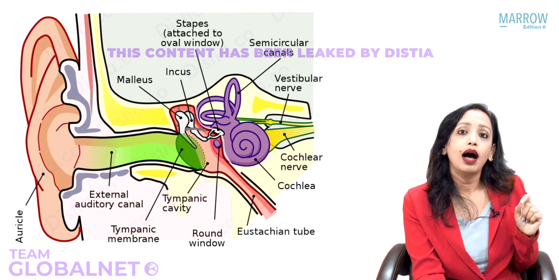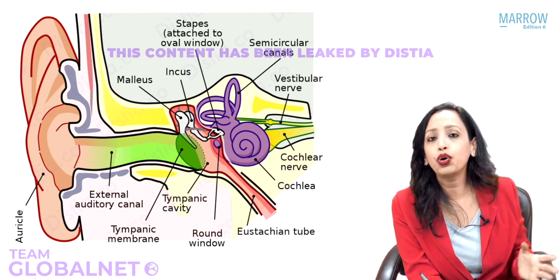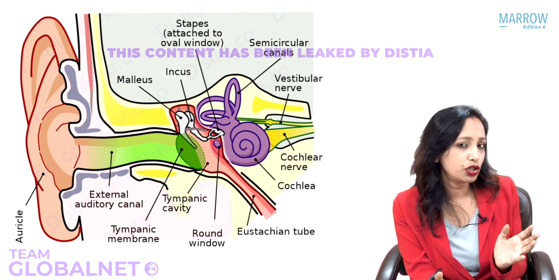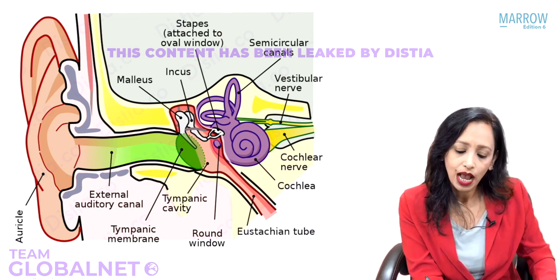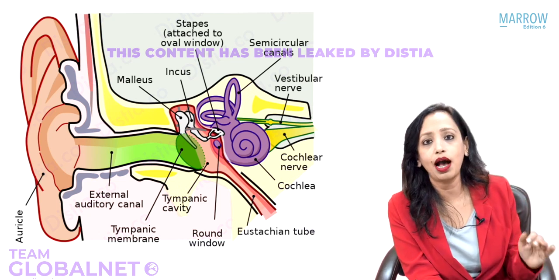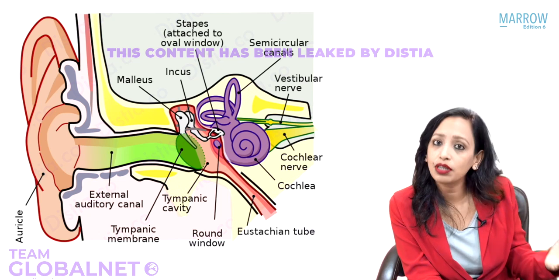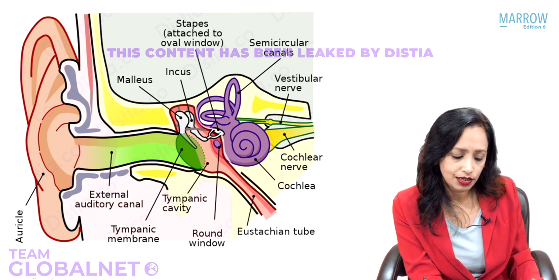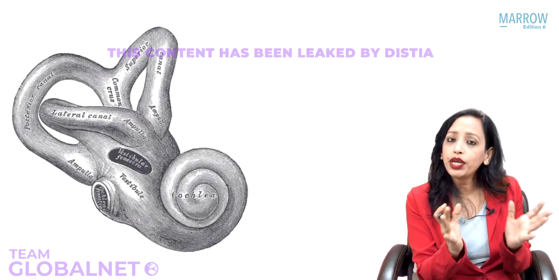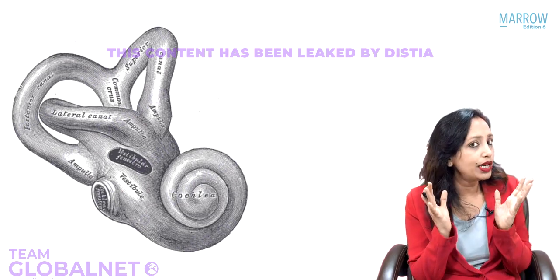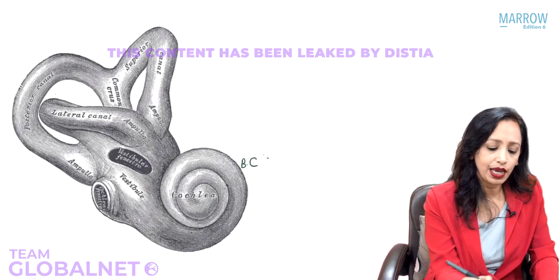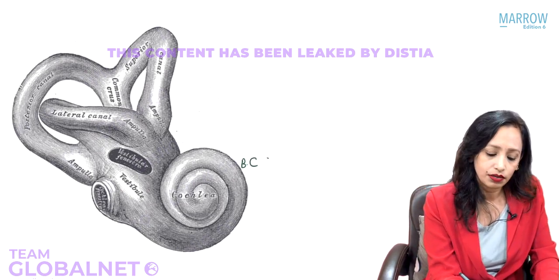So now, the picture that I showed you was an oversimplification of the actual picture of the inner ear. Now let us see how actually the semicircular canals look like. The semicircular canals, I told you, are named according to which direction they are going. So let us see this. This is exactly how the semicircular canals look like. So this is the bony labyrinth that we are seeing. This is the bony cochlea here. This is the vestibule part.